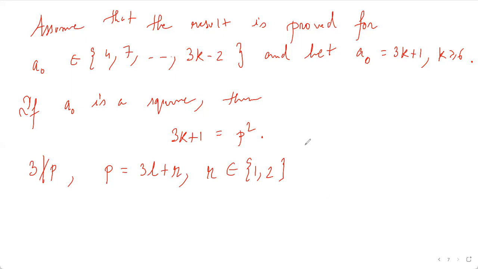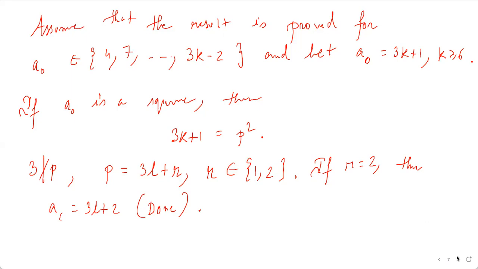So now again the same thing, that is, if r is 2, then we are done. Then a1 would be of the form 3l plus 2, and again by step 2, S would be infinite. So we are done here for r equals 2. So the main part is for r equals 1.